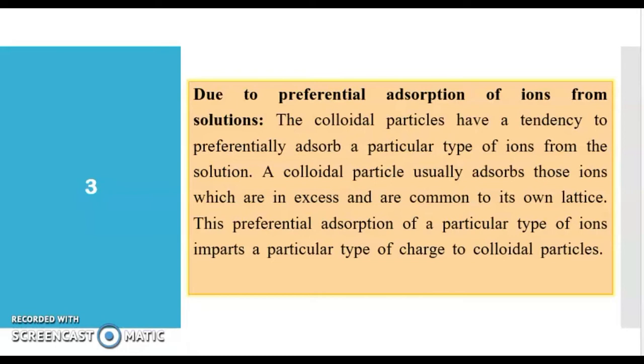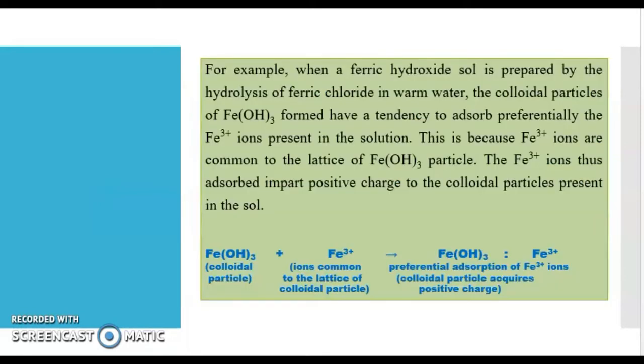Okay, for example, we are preparing the ferric hydroxide salt. How can it be prepared? It can be prepared by the hydrolysis of ferric chloride in warm water. So, the colloidal particle is Fe(OH)3.